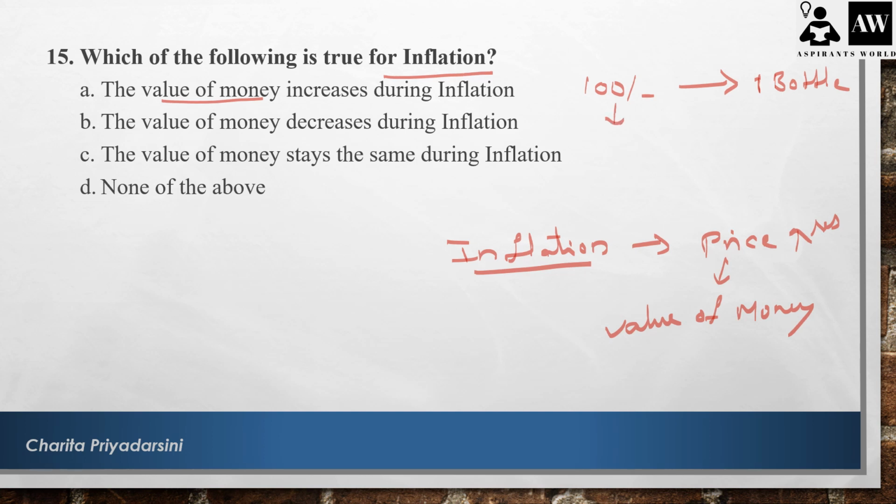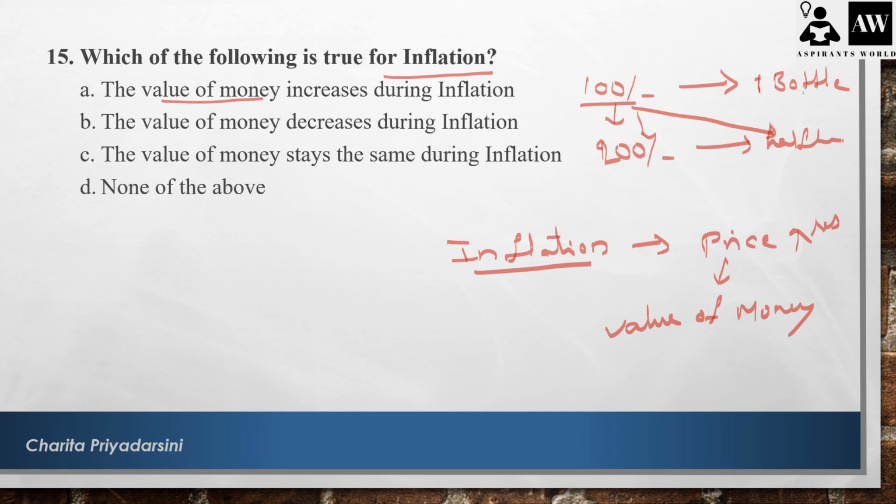Now the bottle price has reached 200 rupees. So now you can purchase only half a bottle with the 100 rupee note because the price has increased to 200 rupees. Earlier you could buy a 1 liter bottle with 100 rupees. Now you can buy only half a liter of water.